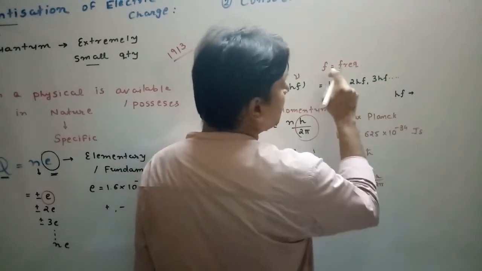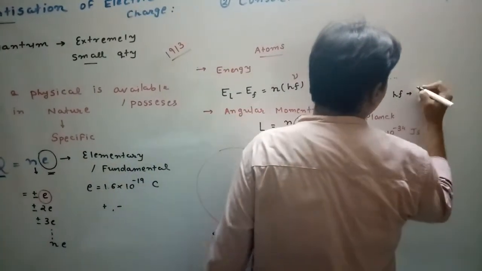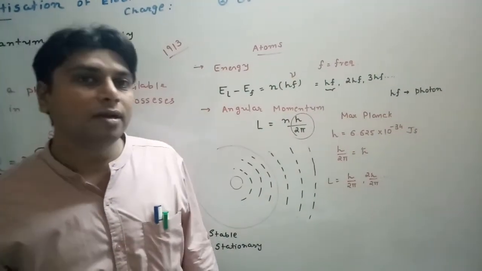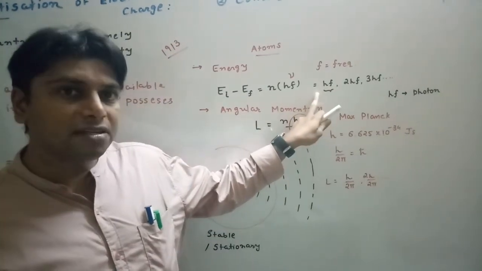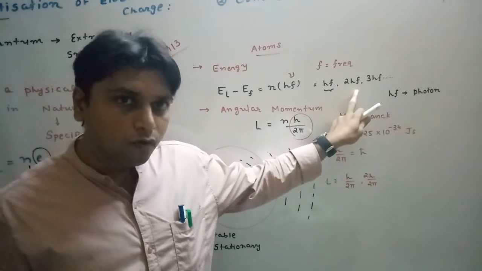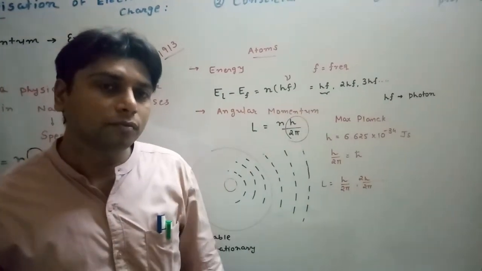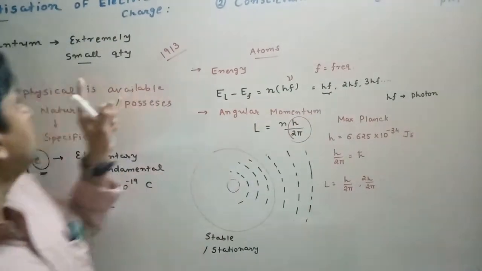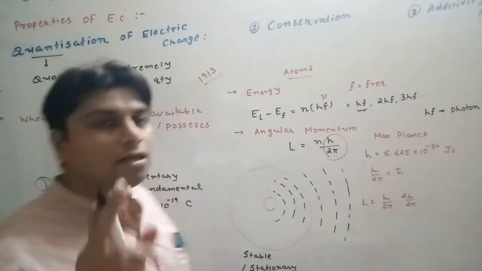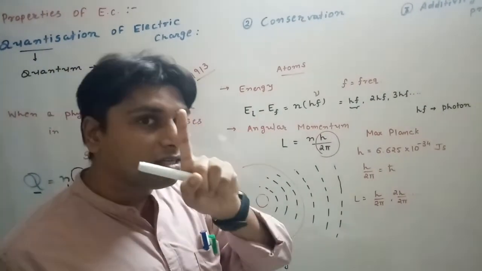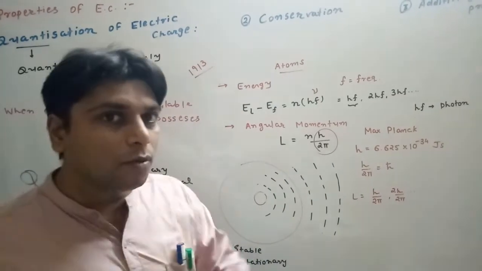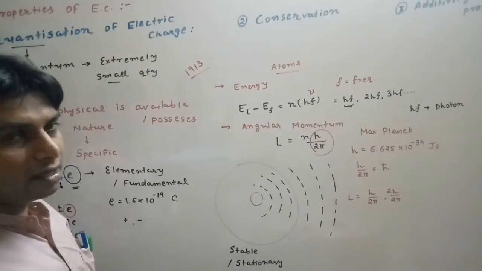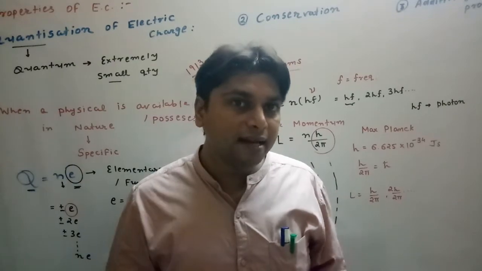Out of all these values, hf is the smallest possible value, and here hf is known as 1 photon of light. So there can be energy radiation only in the form of either 1 photon, 2 photons, 3 photons, and so on. Photon is energy only, and therefore here the energy is quantized. So we call this phenomenon quantization of energy. This is quantization of angular momentum, and here it is quantization of electric charge. So this is quantization.